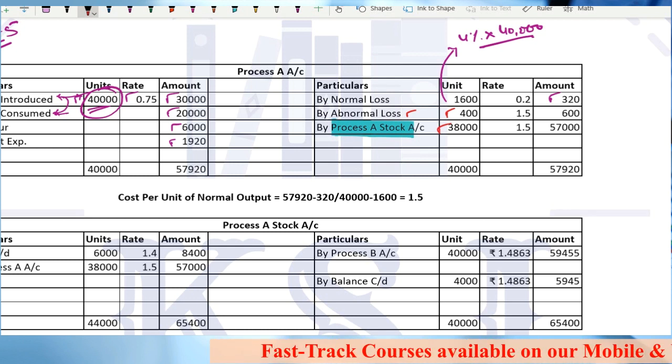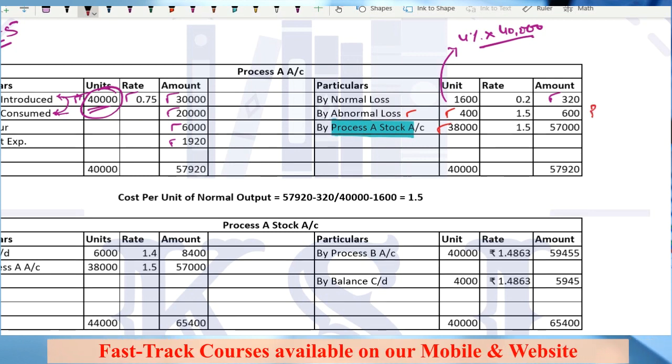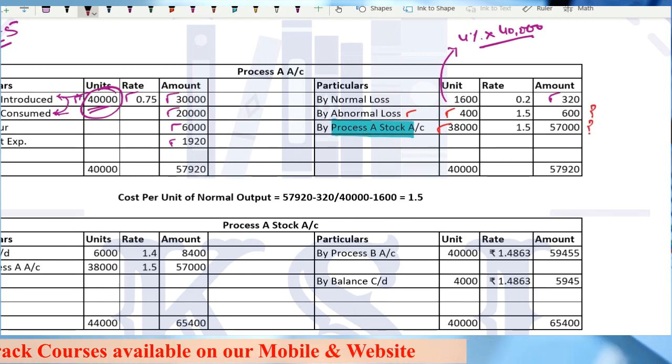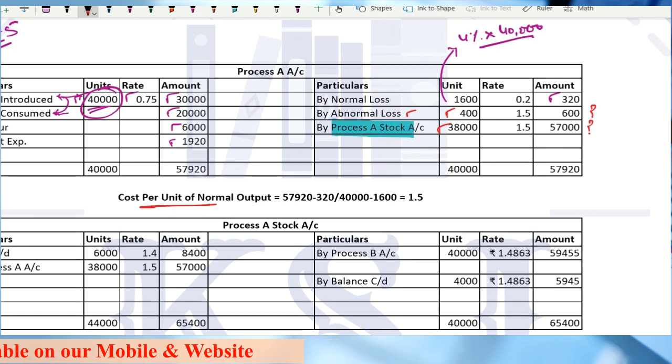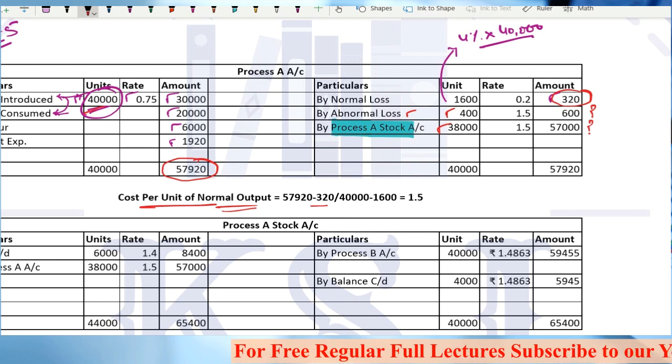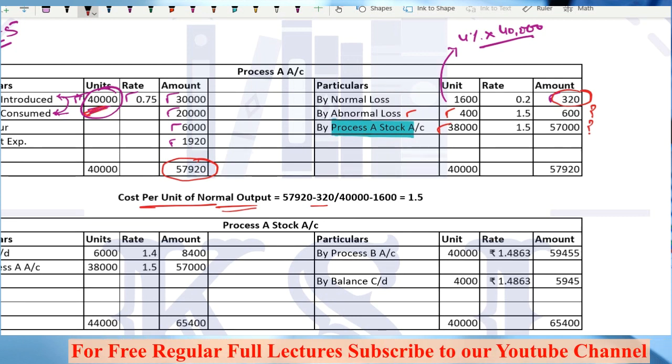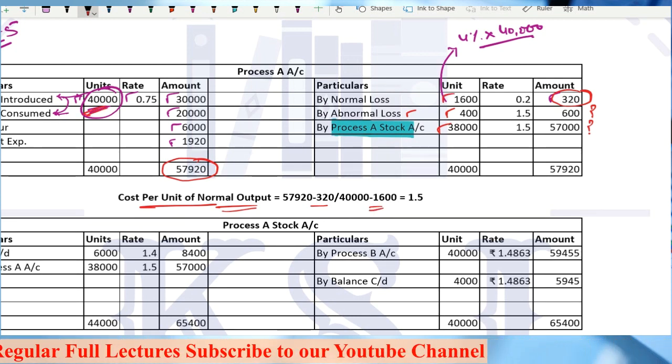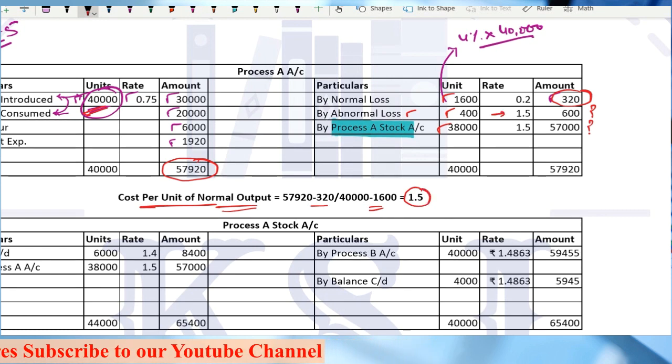Now how to calculate? We have two values to calculate, this one and this one. For that, what we calculate is cost per unit of normal output, that is 57,920, the total cost, minus the scrap value, that is 320, divided by input units 40,000 minus normal loss units, that is 1600. So this value is 1.5, right? 1.5 and 1.5. Any issues?